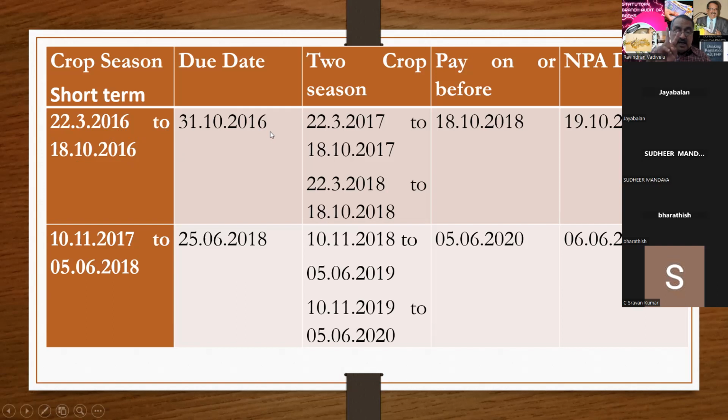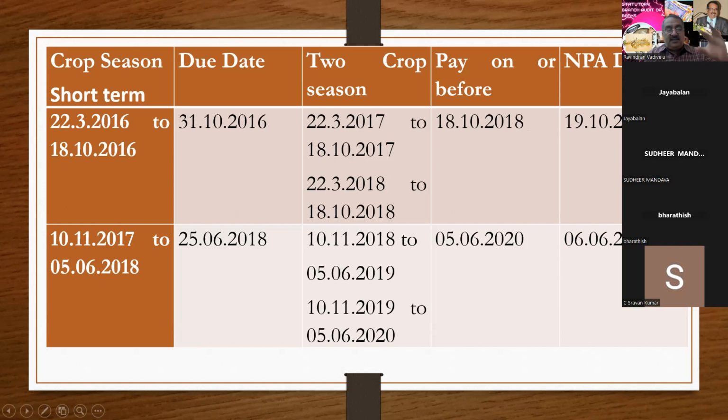So you have to add two crop seasons which come after the due date, that is 22-3-17 to 18-10-17, and 22-3-18 to 18-10-18. So you have to pay on or before 18-10-2018. That means the due amount of 31-10-16 has to be paid on or before 18-10-18. Otherwise, this account will become NPA on 19-10-18.